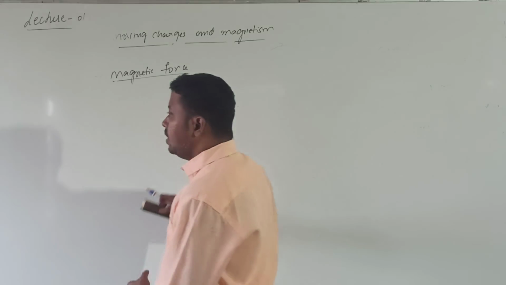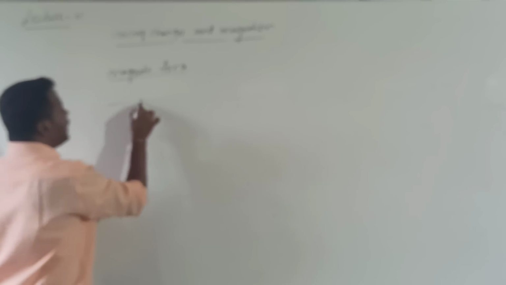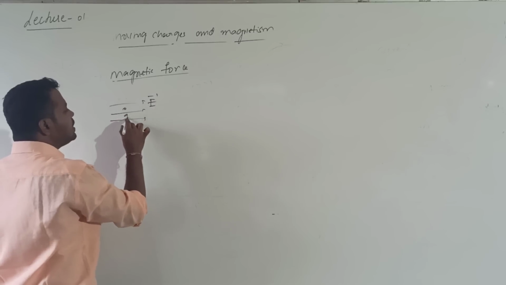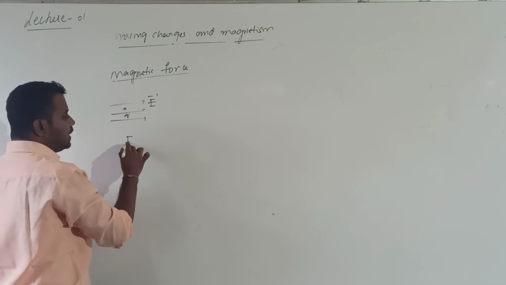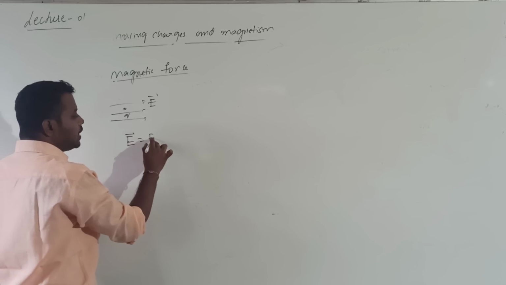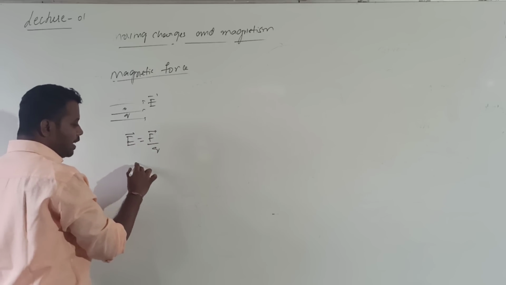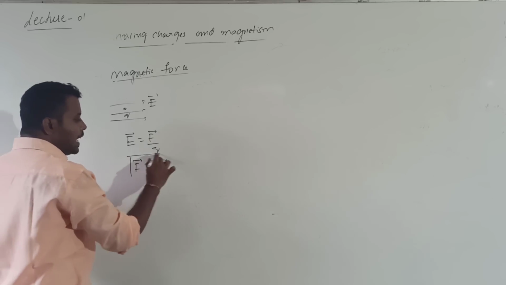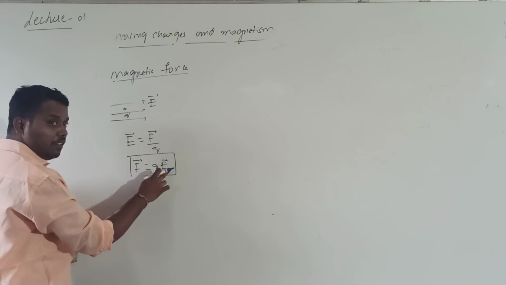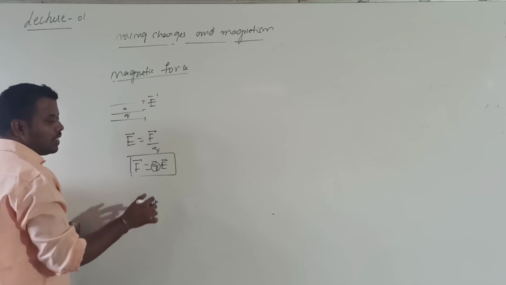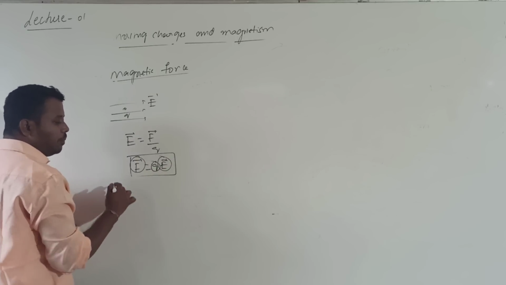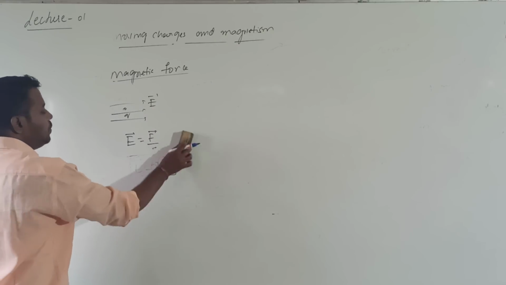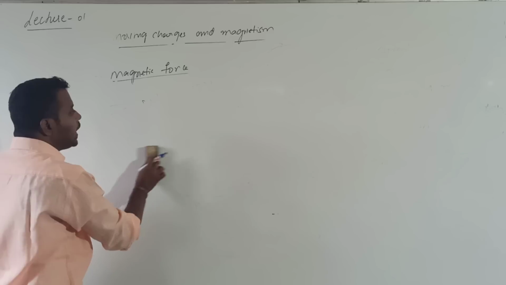For example, one electric field of intensity E bar is here, and I kept one charge Q. From the electric field intensity definition, E bar is equal to F bar by Q. From this, F bar is equal to Q into E bar. The direction of E bar is the same as that of F bar if Q is positive. The direction of E bar is opposite to F bar if Q is negative. That you know now. So this is for force acting on a charge in an electric field.